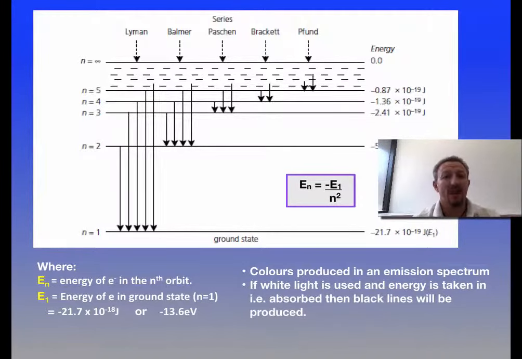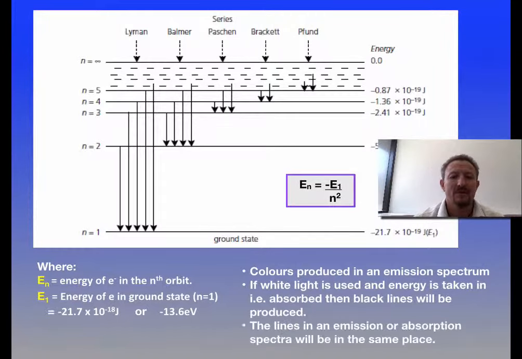It takes that energy and moves it out. So as a result, you'll get a black line on a color background, or if you've got an emission spectrum where it's dropping back, you've got a black background and you've got your colors coming off. The key thing to understand is that the bands will always be in the same position because they're all coming out with the same amount of energies with the same frequency.